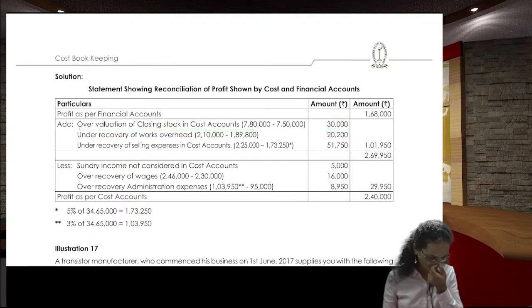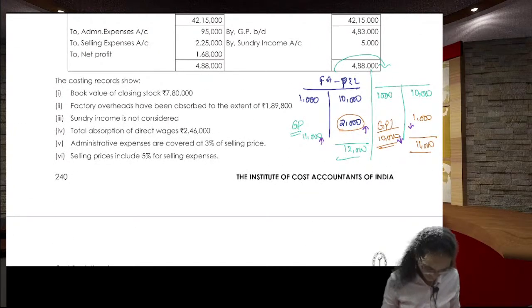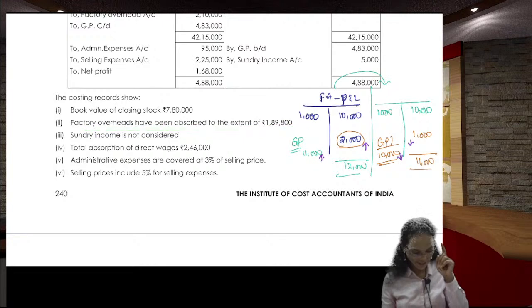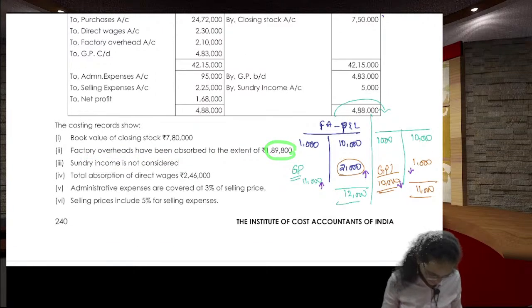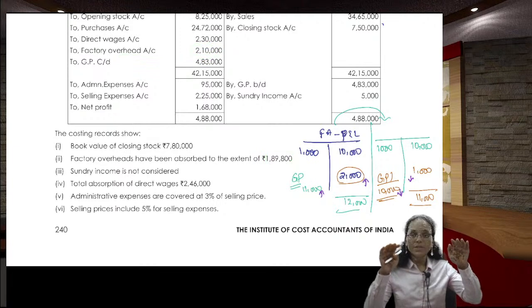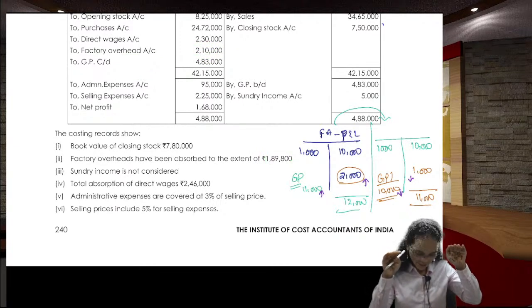Are you understanding? So, this is 30,000 rupees. Next one. Factory overheads have been absorbed to the extent of 1,89,800 rupees in the cost, but in the financial, overheads are 2,10,000 rupees.